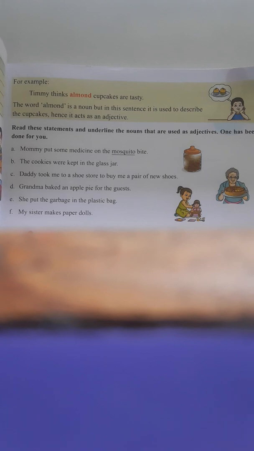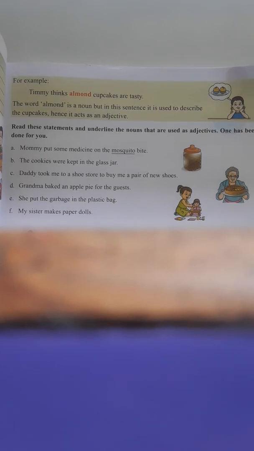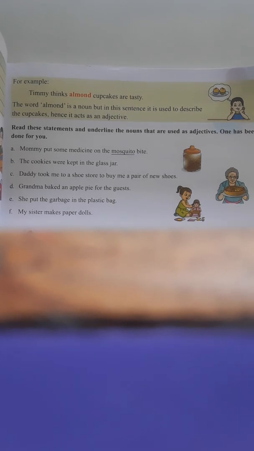Here we have, for example, Timmy thinks almond cakes are tasty. Cake is a noun. Tasty is an adjective. The word almond is a noun, but in this sentence it is used to describe the cupcake, hence it is an adjective. So almond is a noun used as an adjective. Read the sentences and underline the nouns that are used as adjectives. One has been done for you.